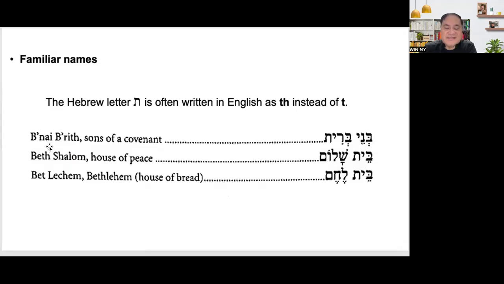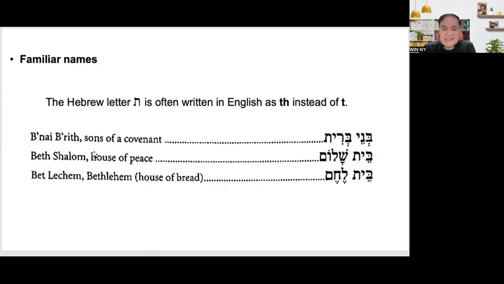For example, we have what we call Bnei Berit. Bnei Berit means sons of covenant. Bnei means sons of, and Berit is covenant.